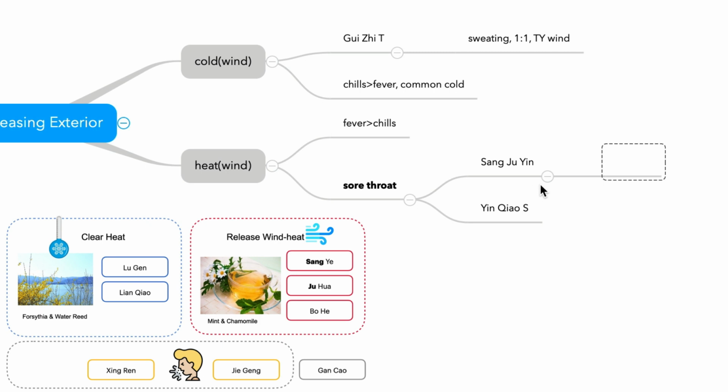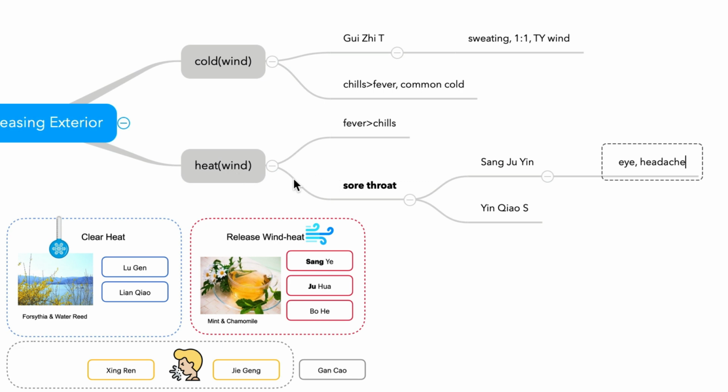Sang Ju Yin treats liver yang rising with Juhua. And both of them can treat coughing. So coughing is not the unique feature of Sang Ju Yin. Eye symptoms and headache, those are specific symptoms for Sang Ju Yin. Yin Qiao San does not treat those eye symptoms.